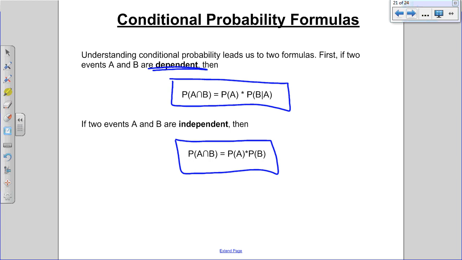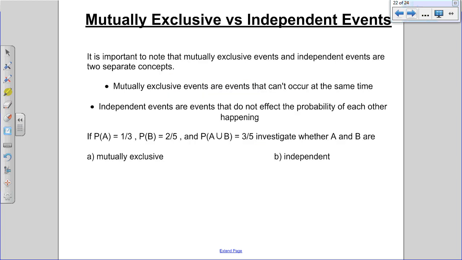All right. Examples. We've talked about it already once. We're going to talk about it again right now. The difference between mutually exclusive and independent. They're different things. Mutually exclusive is two events can't have the same result. Independent is two events don't affect each other. If I flip a coin twice, those things are independent of each other.